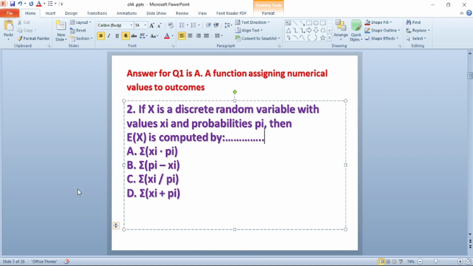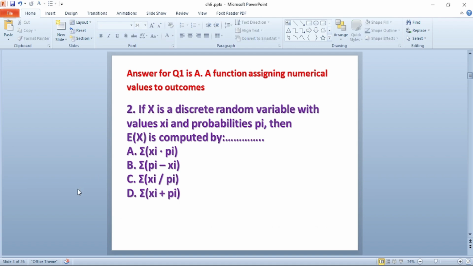C, summation of xi divided by pi. D, summation of xi plus pi. The answer for this question is A, summation of xi multiplied by pi. That means the product of each value with its probability, and adding all these products, and the sum is the expected value.